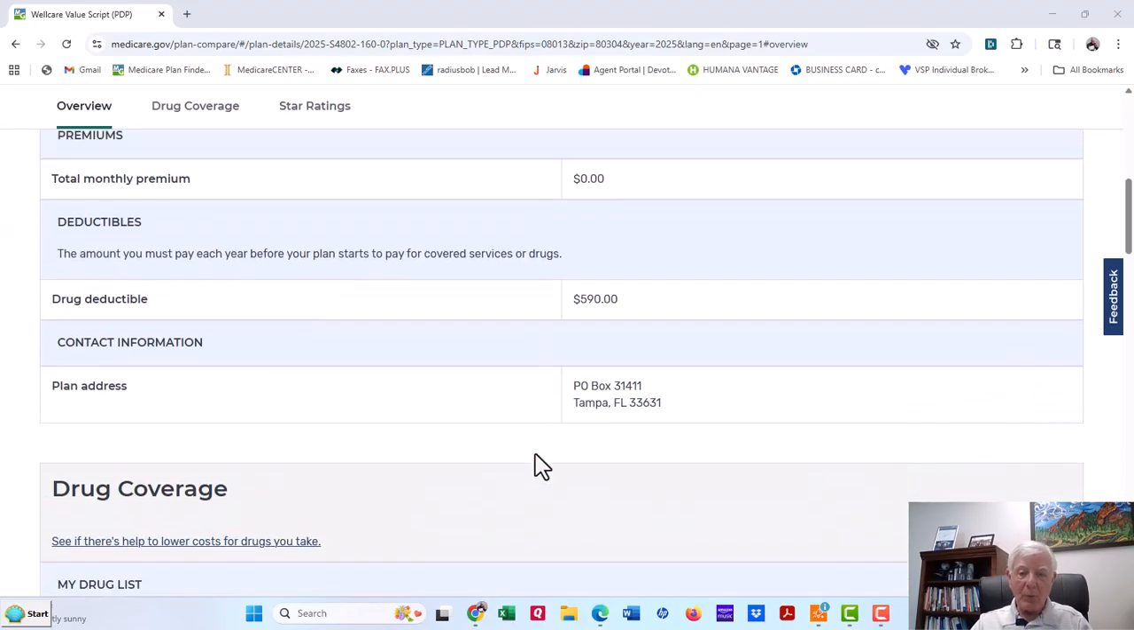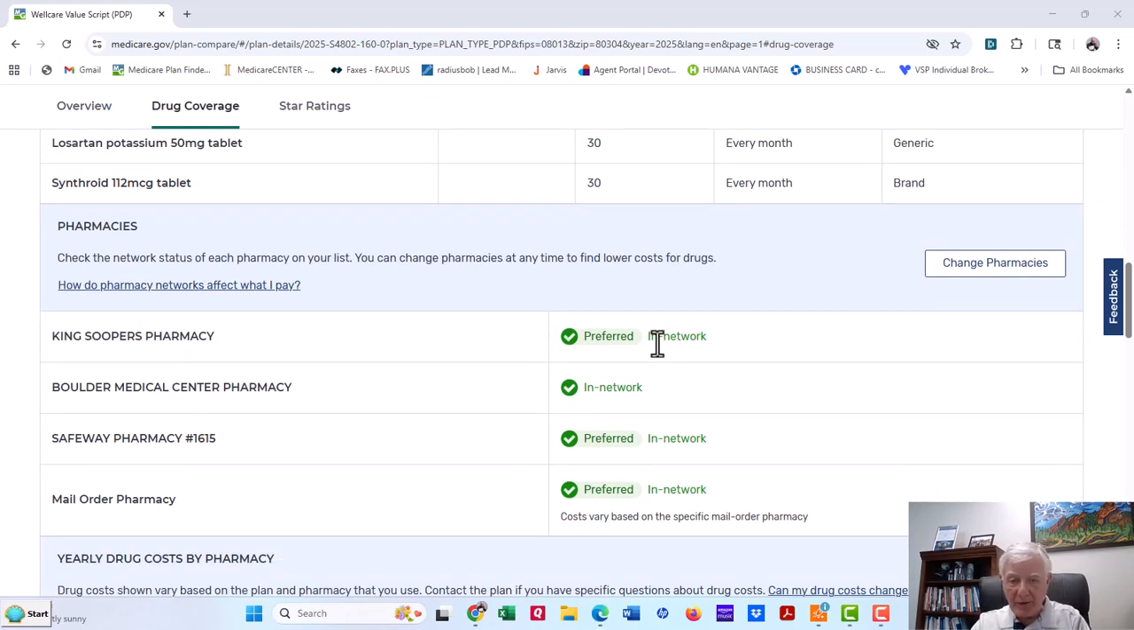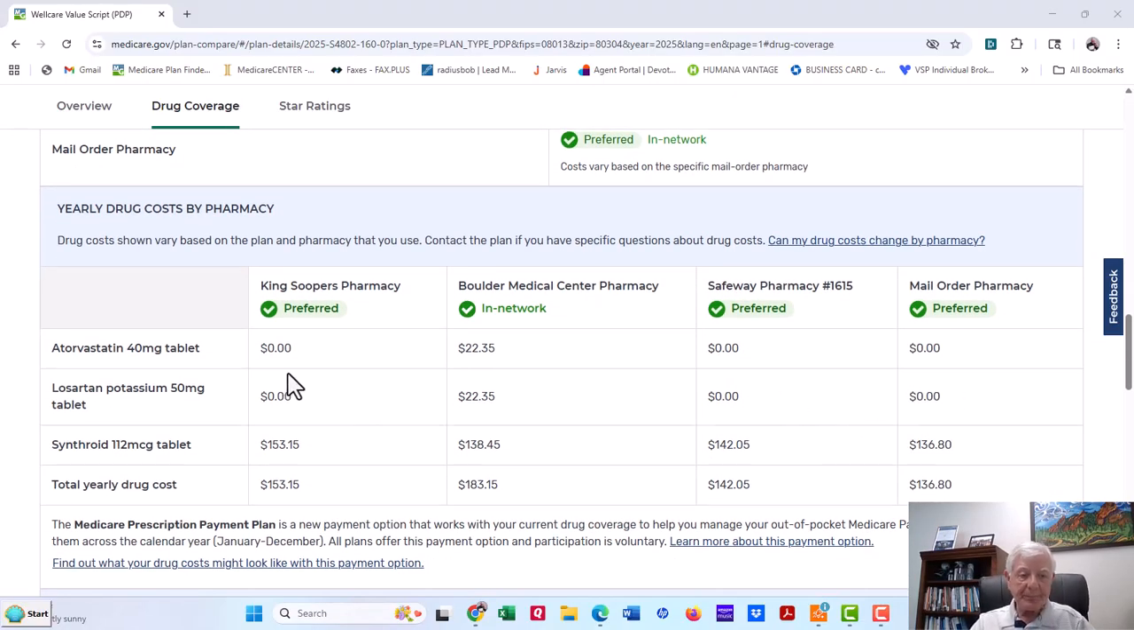Scroll down, and it will break this out and give you the monthly cost. So King Soopers is preferred, Boulder Medical is in network, but not preferred, Safeway is preferred, and mail orders preferred. You're going to get the lowest cost with preferred, but I wanted to show you the difference. So with King Soopers, you see atorvastatin 0, losartan 0. Look over here at Boulder Medical, it's $22.35 for each one. Synthroid is $153. Here it's only $138. But look at the monthly cost, $153, $183, $142, $136.80.